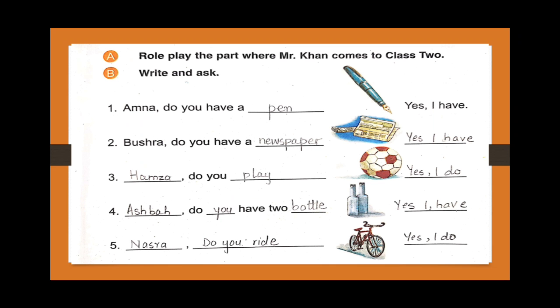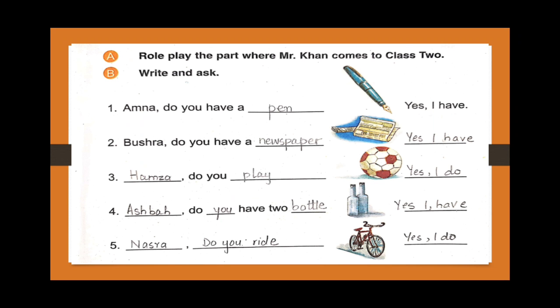Number 5. Nasra, do you ride bicycle? And what would be the reply? Yes, I do. Or you can also write sentences of your own choice. These are just examples. You have to do conversation with your siblings or with your friends. You have to do this conversation because if we need anything from someone else, then we have to ask like that.